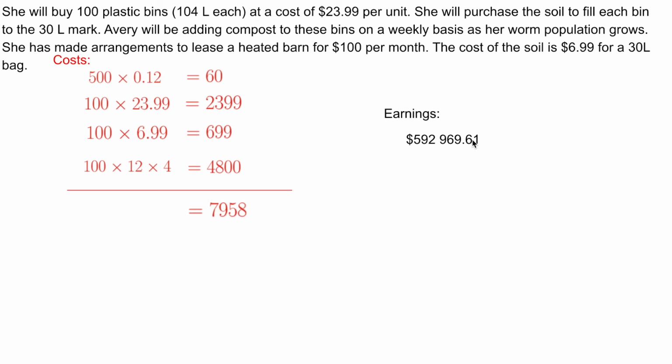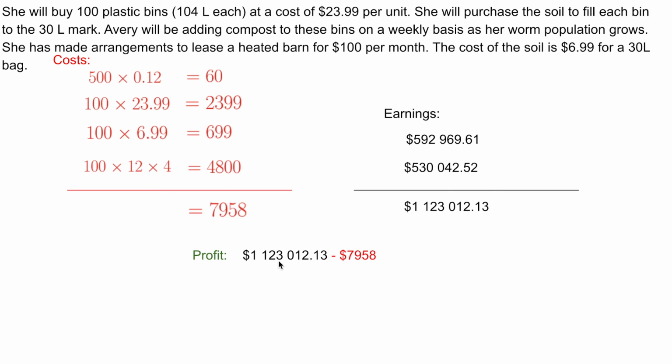Her earnings, she has earned $592,969.61. She sold her worms. She took the money from the sale of the worms and invested it for 2 years and got this back. She has this much money from the investment. 2 years later, she sold another batch of worms and got $530,042.52. So in total, she has earned $1,123,012.13.